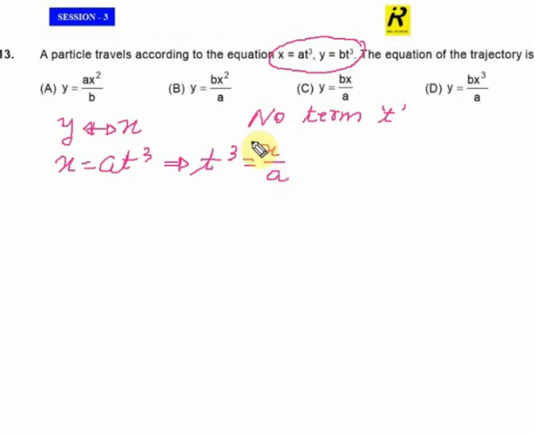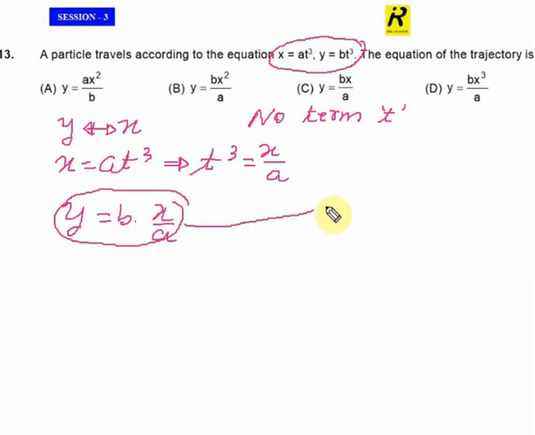Now use this t cube in the given equation. That means y is equals b into x divided by a. This form of equation is correctly said in option C. So option C is correct. So this is the answer for the 13th question.